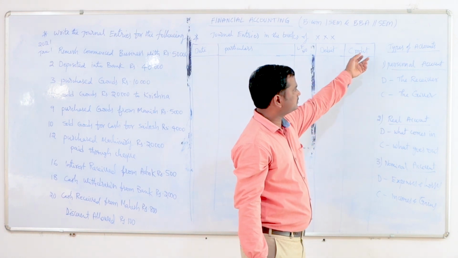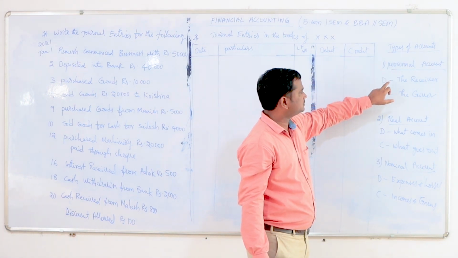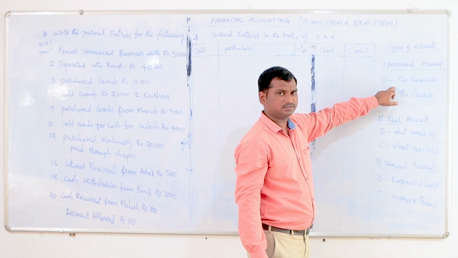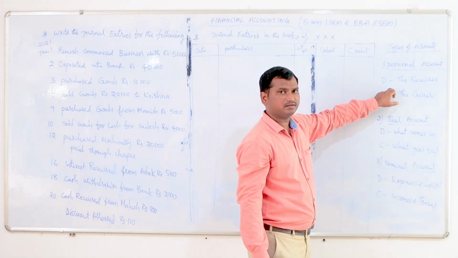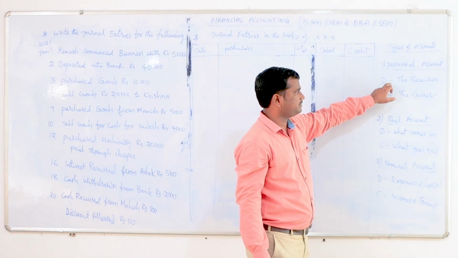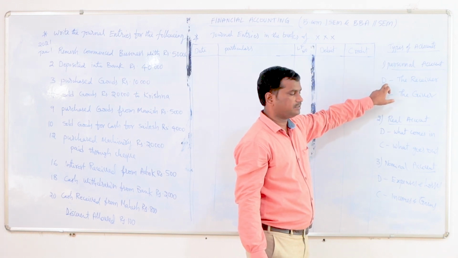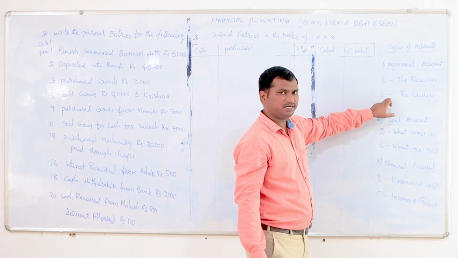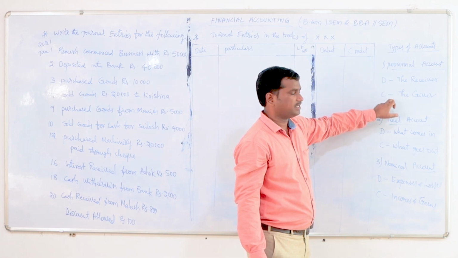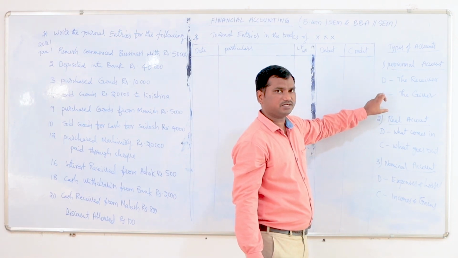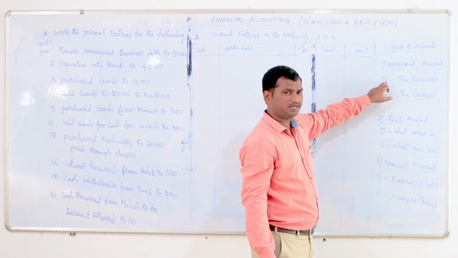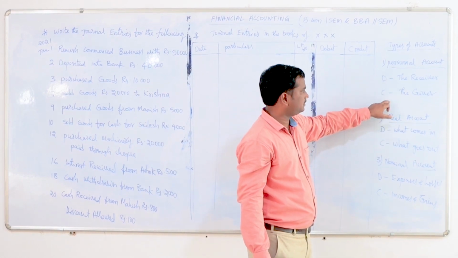These are the rules that are applied in a personal account. Debit the receiver. Receiver means the person who is getting the benefit, so his account should be debited. The giver account should be credited. Whoever is giving the benefit, his account should be credited. So that is the rule in personal account: debit the receiver, credit the giver.